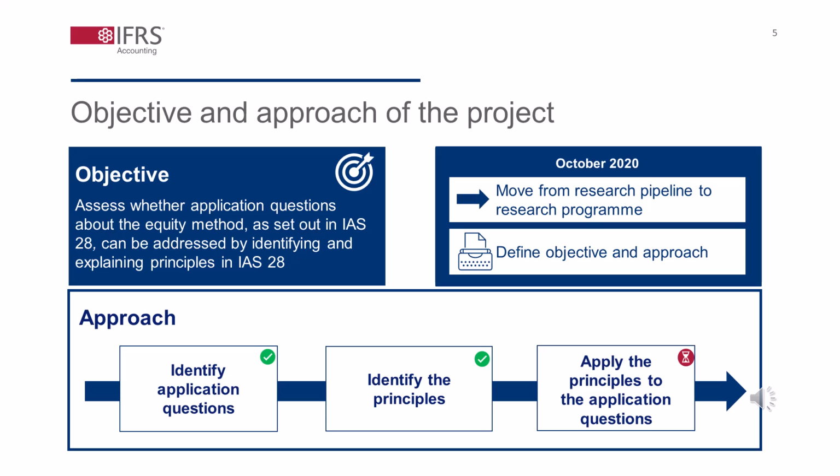Because the request for information had not examined matters related to the application of the equity method, in October 2020, the IASB moved the equity method project from the research pipeline to its research program.